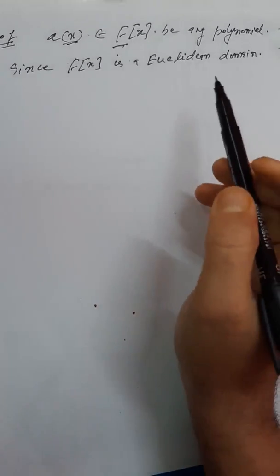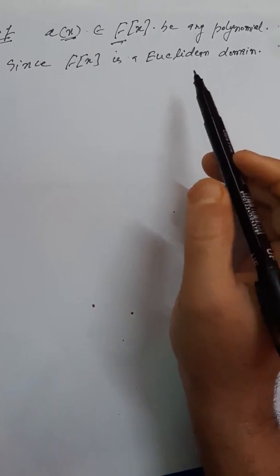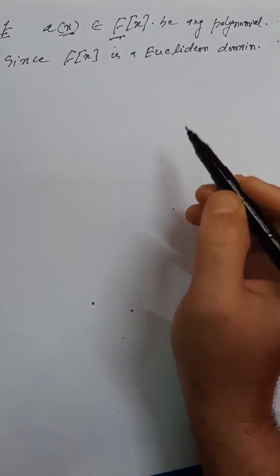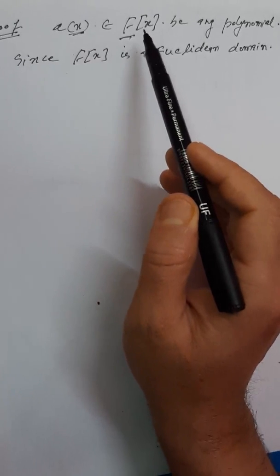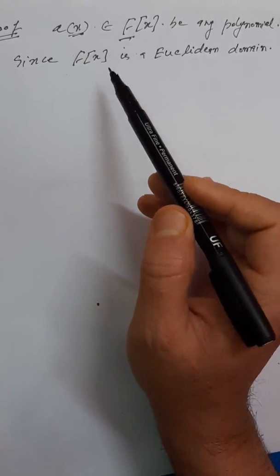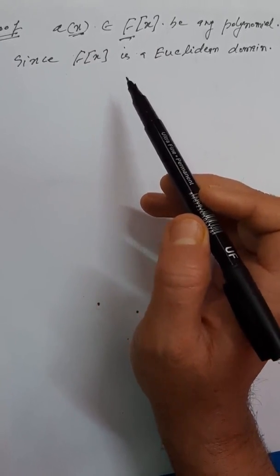Now you have the other polynomial p(x), and p(x) is a non-zero polynomial. So you can divide the polynomial a(x) by the polynomial p(x) to get a remainder.